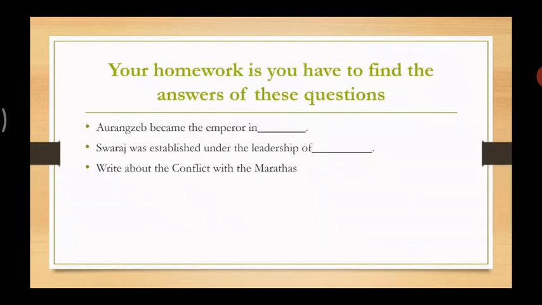Let's move forward. That is your homework: you have to find the answers of these questions. The first one is, Aurangzeb became the emperor in dash. The second one is, Swaraj was established under the leadership of dash. And the third one is, write about the conflict with the Marathas.